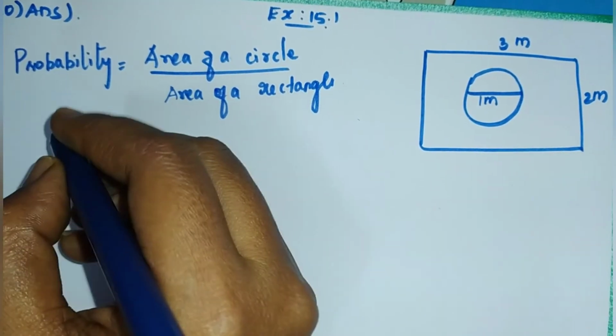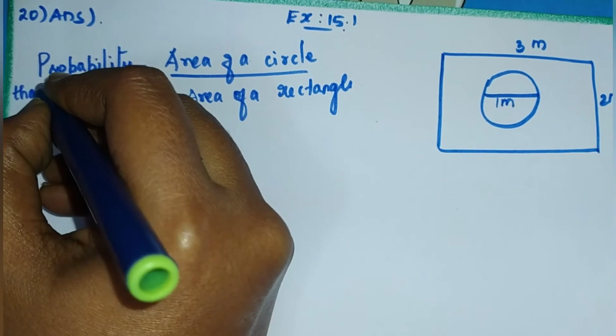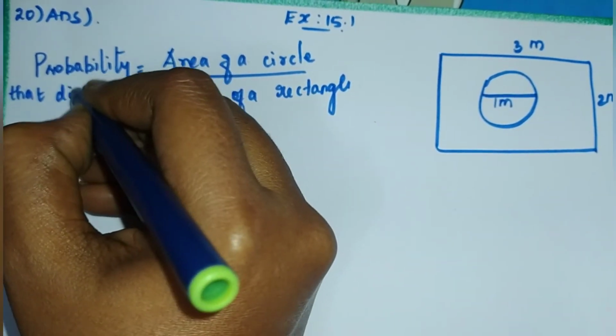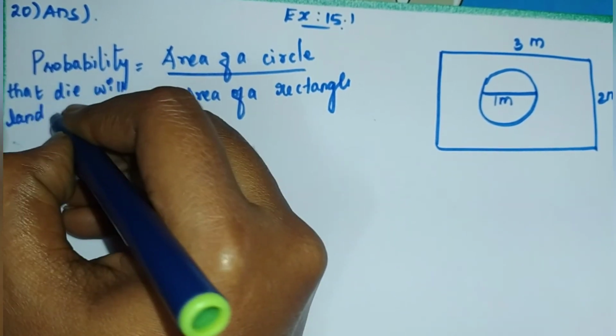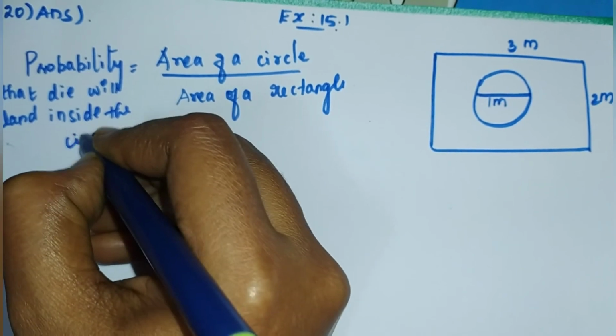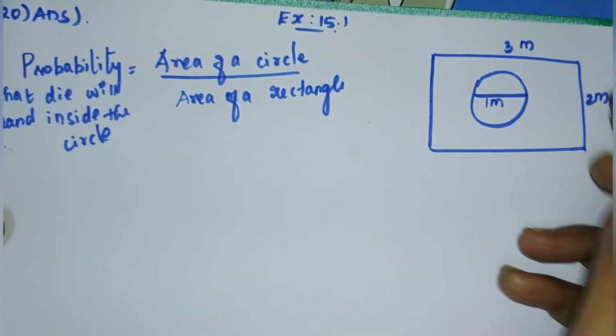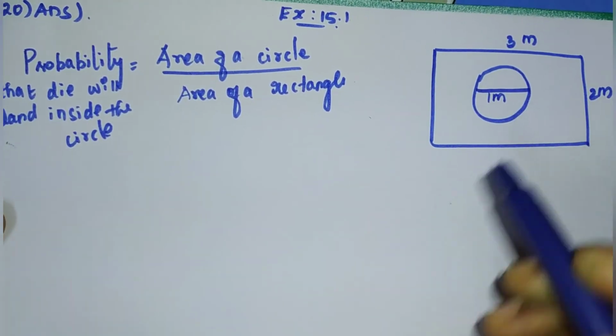This is the probability that the die will land inside the circle. Clear, children?